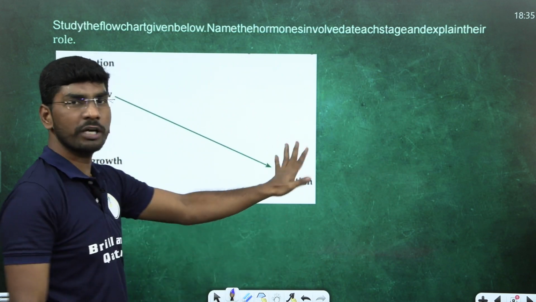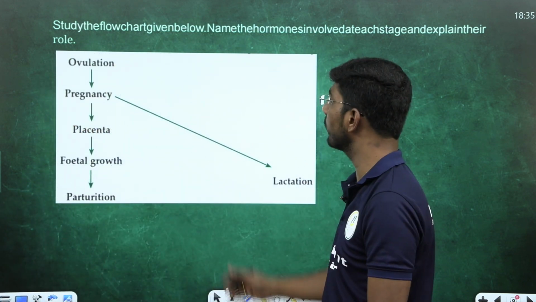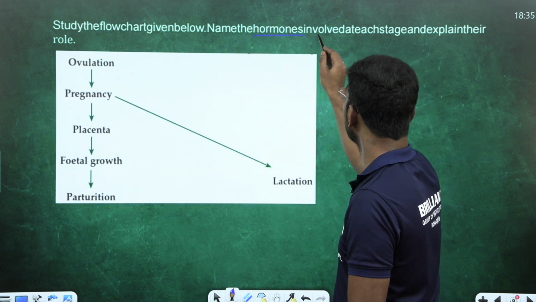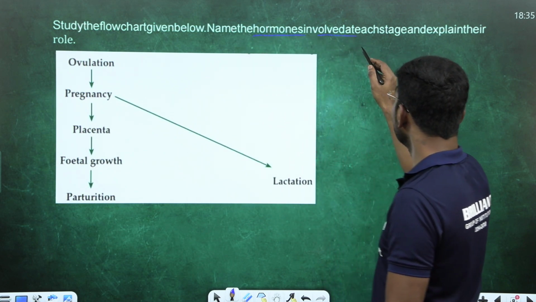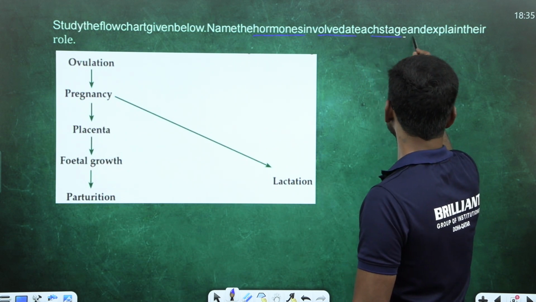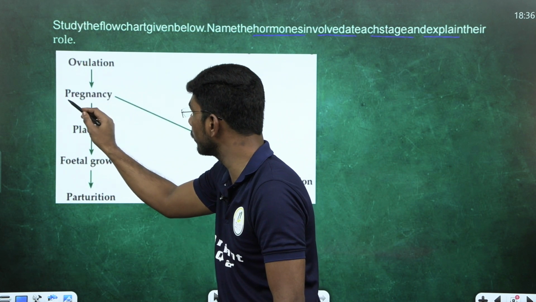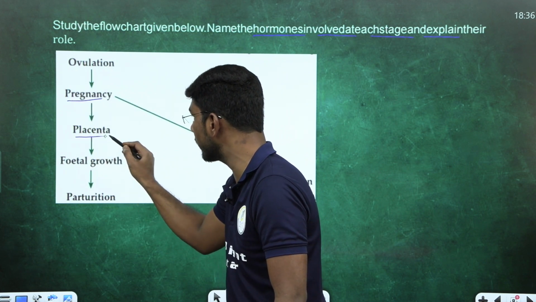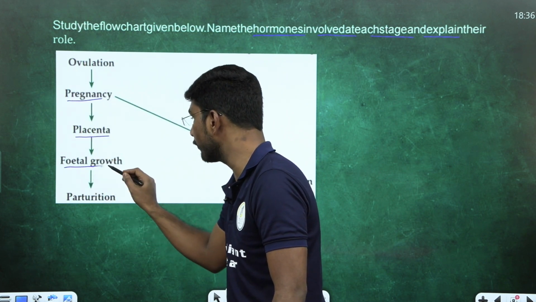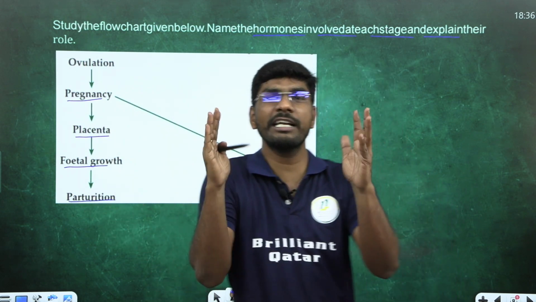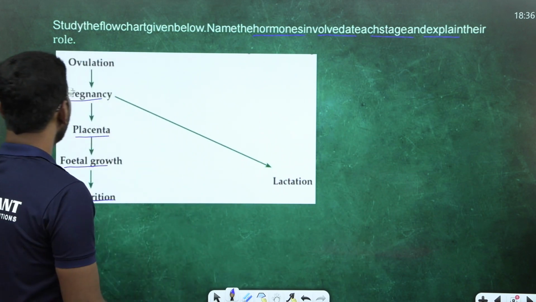What is the most important? Look at here, this question. What is the question? Study the flow chart given below. Name the hormones involved. Different stages are explained with their roles: ovulation to pregnancy to placentation, placenta to fetal growth and parturition, and lactation also given. What are the different hormones involved here?